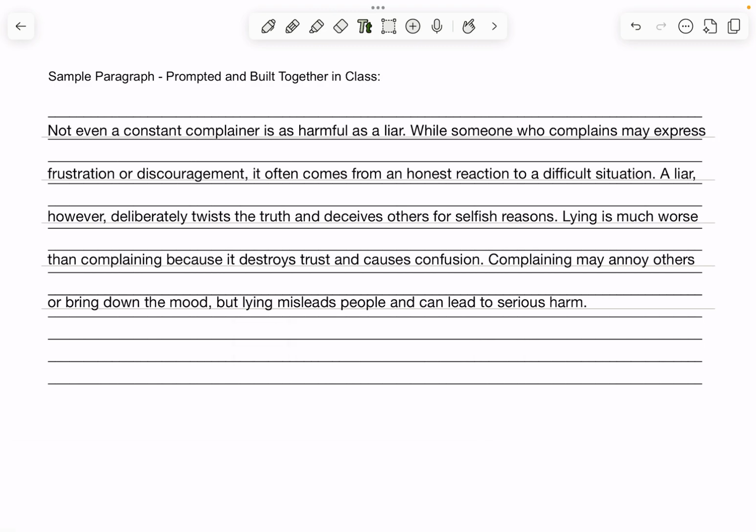Okay, so again, you are telling me about complaining. Notice that I said complaining may annoy others or bring down the mood. I did not say that it frustrates people or brings discouragement, because I already said that in my second sentence. I don't want to repeat myself. I am kind of saying the same ideas, but I don't want to say the same words because then it's too repetitive. Okay, lying misleads people and can lead to serious harm. Again, I chose misleads instead of deceives. Okay, I chose the word people instead of others. I am saying the same thing as I said before. I'm reiterating that fact, but in different words.